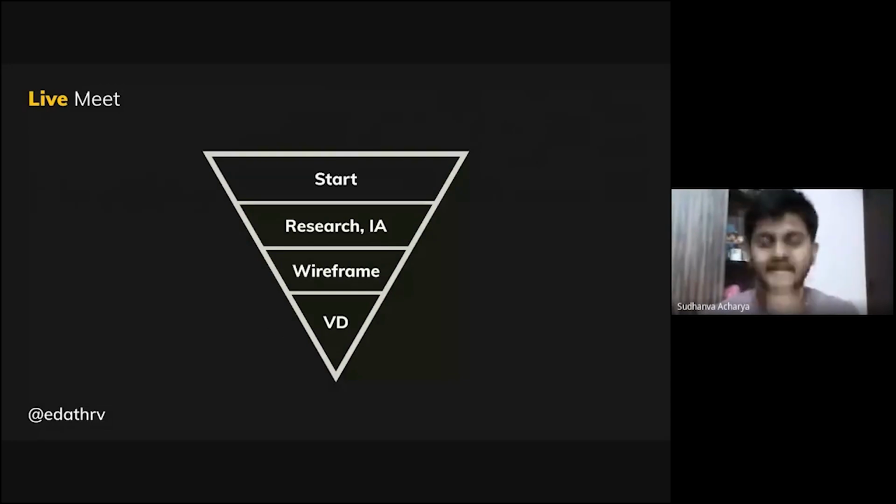So till now I've talked about research, information architecture, and wireframing, which could also be done in Figma. Figma is like a one-stop solution for all these problems. You could do all these things in one software.